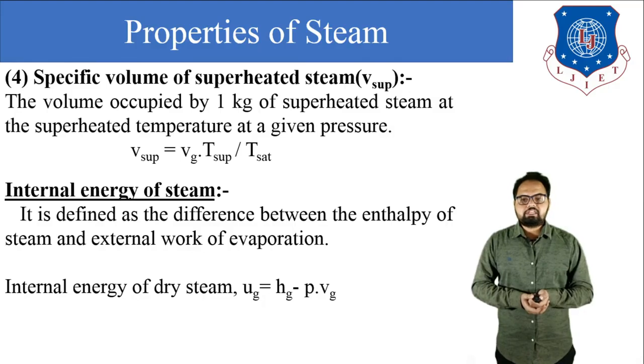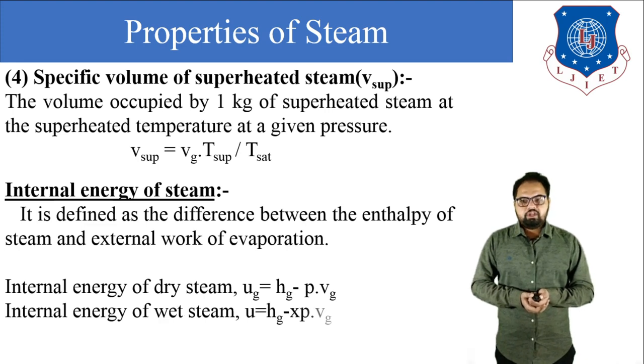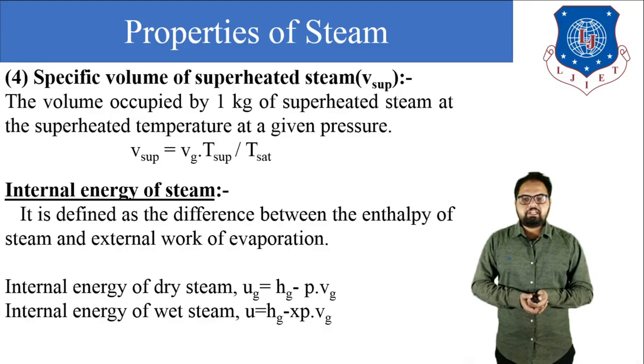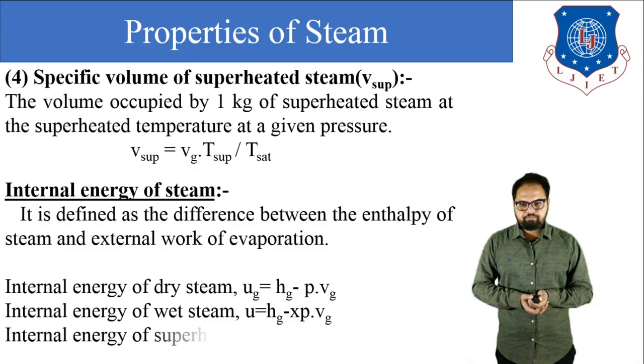Internal energy of the dry steam is Ug is equal to Hg minus P into vg. Next is internal energy of wet steam, that is U is equal to Hg minus x into P into vg, where x is the dryness fraction of the wet steam, Hg means enthalpy of dry saturated steam, and vg means specific volume of dry saturated steam.